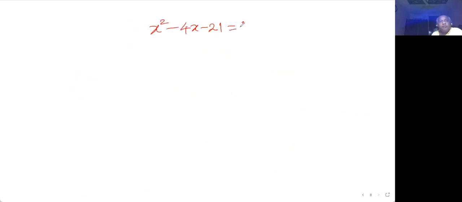is 0. Here I have a choice. I can go by either of the methods. I can go by the square completing method, or I can think of the factorization method, or I can think of the formula method. But before going to that, I'll calculate D here, because it is the most important thing to calculate D, because we know in advance whether this has a real solution or not.